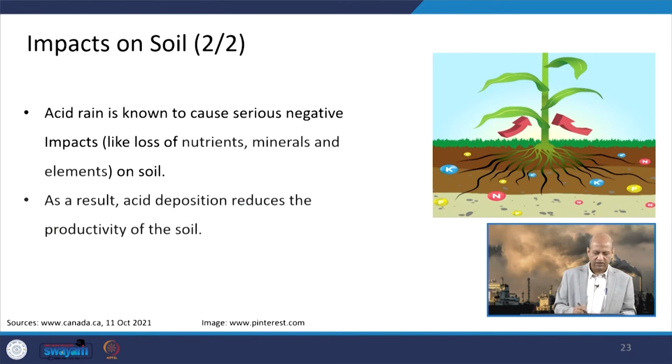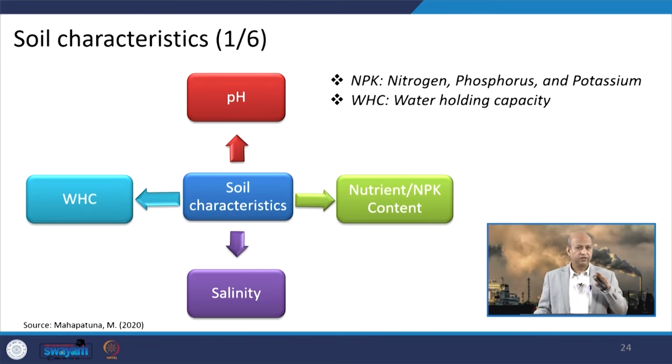So, you can see here, acid rain can have detrimental effects on the soil through loss of nutrients or loss of minerals and the elements which are required for the proper growth of the plant, right. And then, as a result, this acid deposition reduces the productivity of the soil. So, total productivity is reduced and even the soil can become unfertile after some time if we do not do something for revitalizing the soil.